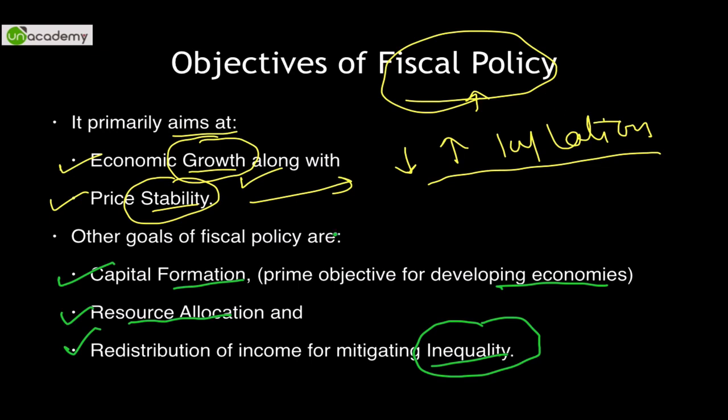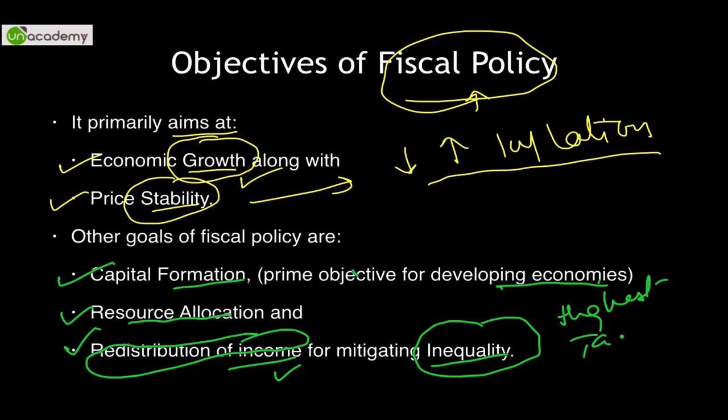Now, the taxation structure of our country is progressive, so the taxes charged are accordingly. The person who earns the least has to pay the least taxes. So we redistribute the income. The person who earns the maximum income has to pay the highest tax, and over and above, he has to pay something like surcharge. This is known as redistribution of income, which reduces inequality in our country.